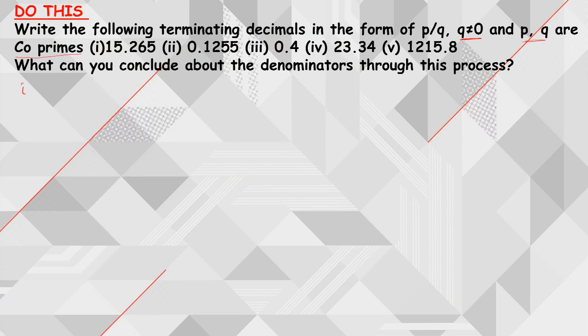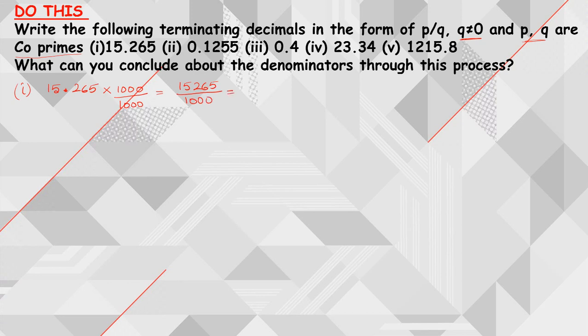Okay, now let us see the first one. If you observe, all are terminating decimals. Terminating decimal means after the decimal point we have a finite number of decimal places, right? The first one is 15.265. After the decimal point, we have 3 decimal places. So to convert it into p by q form, I multiply and divide by 1000. Then I am going to have 15265 divided by 1000.